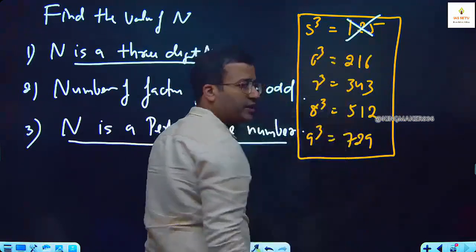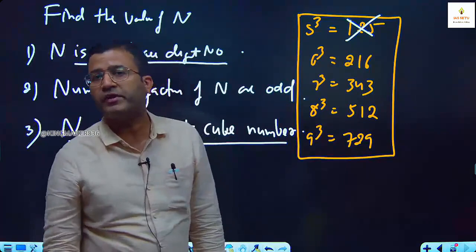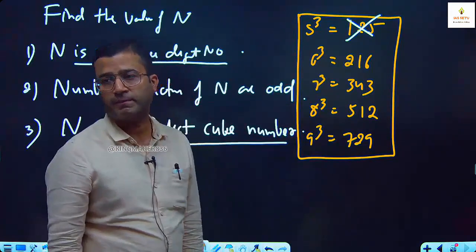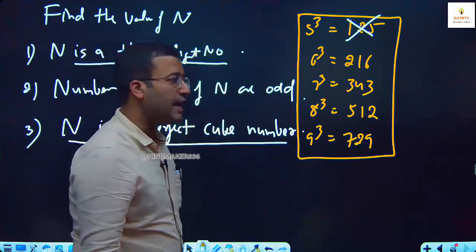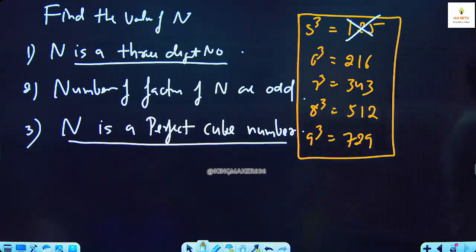It is not a perfect square number. Have you got 216 in the table of perfect squares? No, नहीं मिली होगी. What is 14 square? 196. What is 15 square? 225. बीच में 216 आया? नहीं आया.